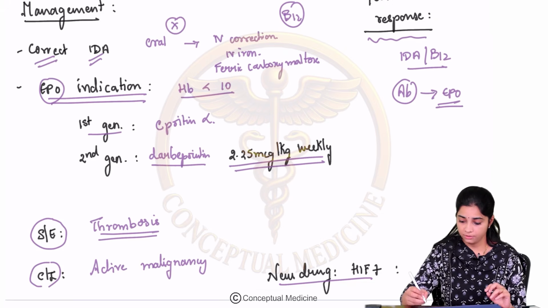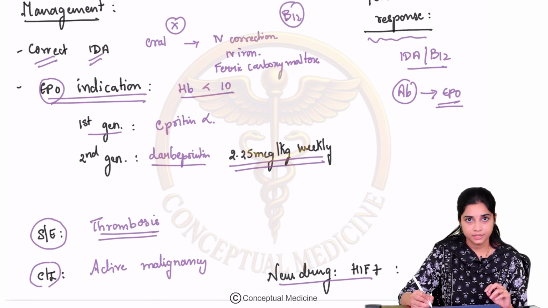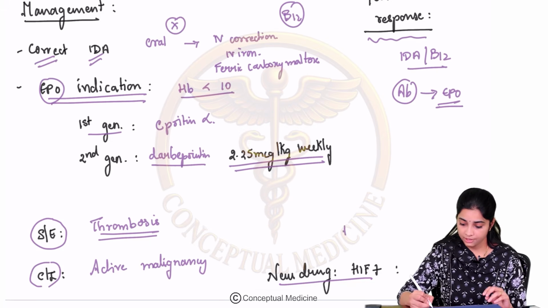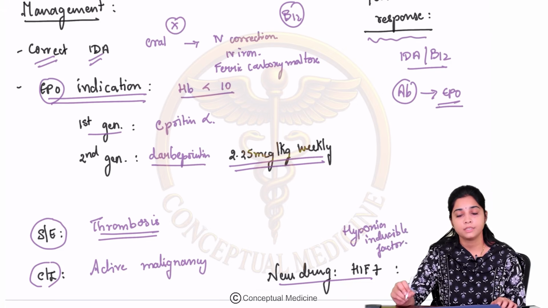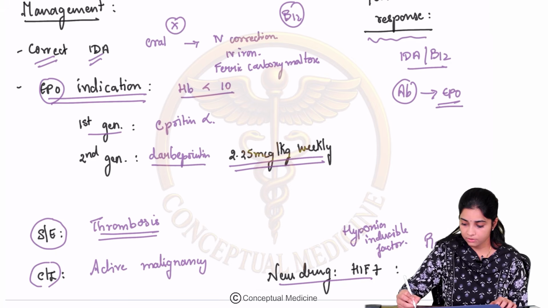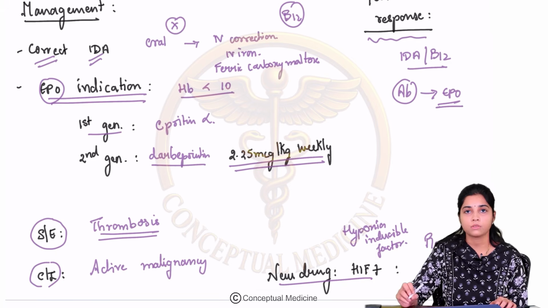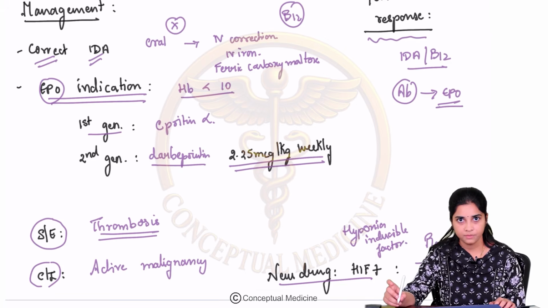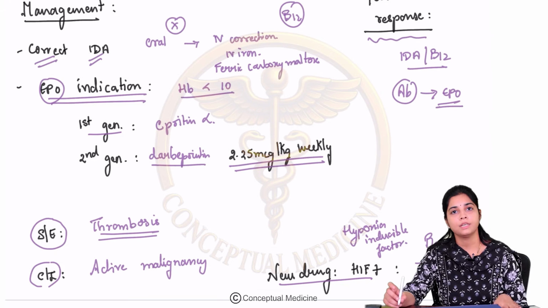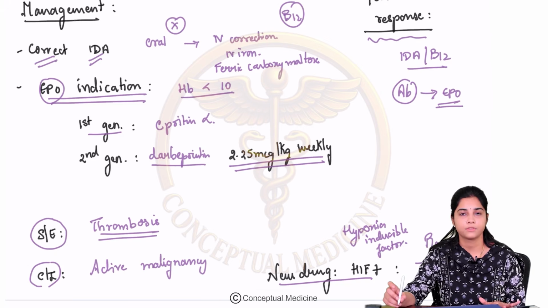The newer drugs that are used are your HIF stimulators. HIF stands for hypoxia inducible factor. So, HIF stimulators are used and the newer drug is your roxadustat. Okay, fine. So, this is about your anemia of chronic kidney disease, one very important manifestation.